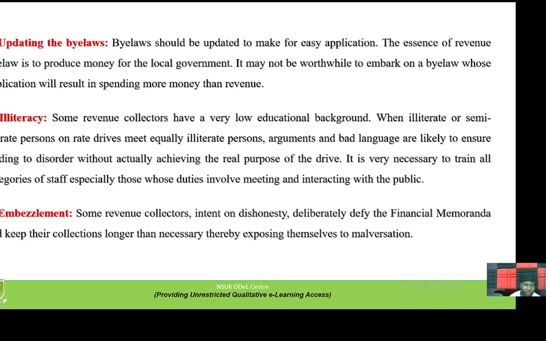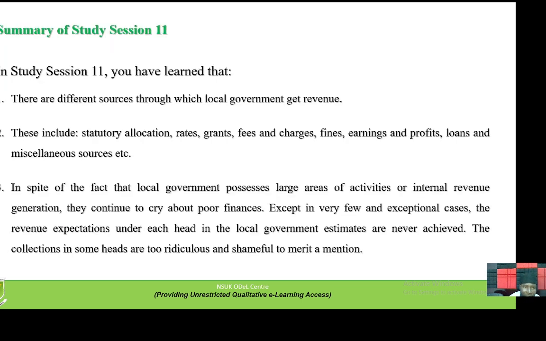When an illiterate person on a rate drive meets an equally illiterate person, argument and bad language are likely to ensue, leading to disorder without actually achieving the real purpose of the drive. Then we have embezzlement. Some revenue collectors intent on dishonesty deliberately defy the financial memorandum and keep their collections longer than necessary, thereby exposing themselves to malversation.